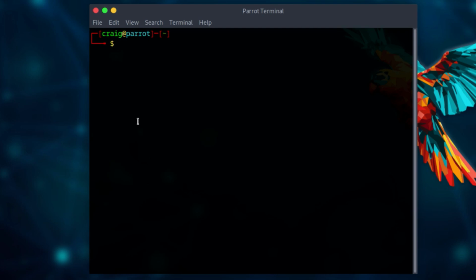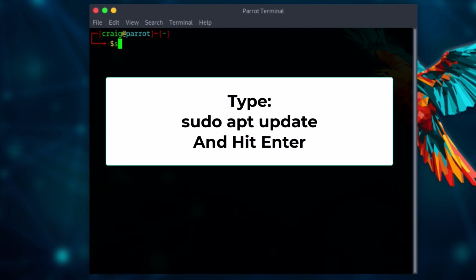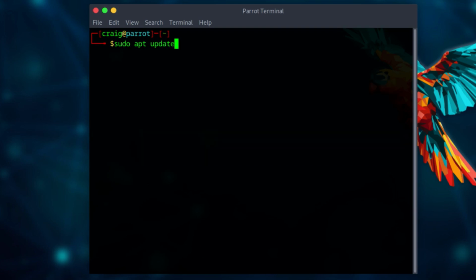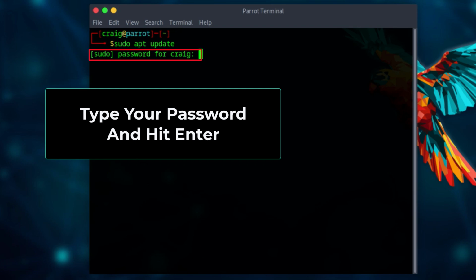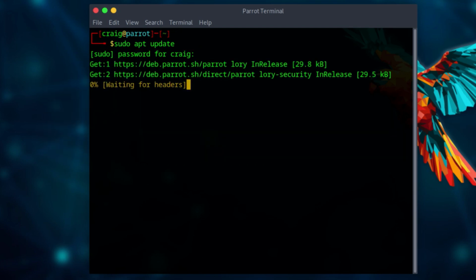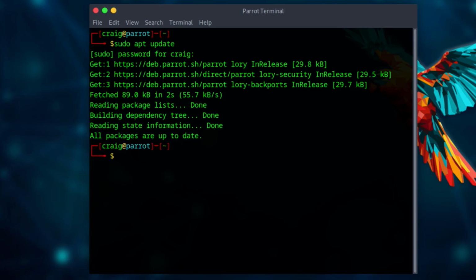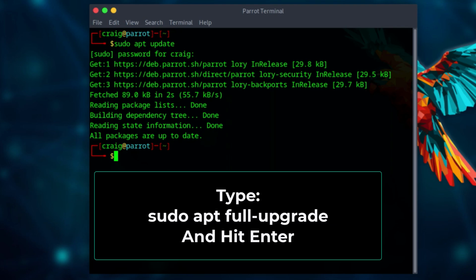The first command would be sudo apt update. Hit enter. It asks for my password. I'm going to type my password in. Hit enter. Now what it's doing, it's refreshing the list of available packages. It is done now.